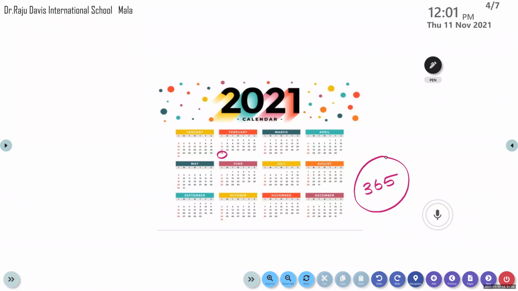A calendar is a record of all the days and months in a year. It orders time into days, weeks, and months. And you can see the red colored dates. If you're taking January, you can see the 3rd, 10th, 17th, 24th, and 31st. These dates are marked in red color. That means they are holidays. Sunday is a holiday. So holidays are marked in red color.